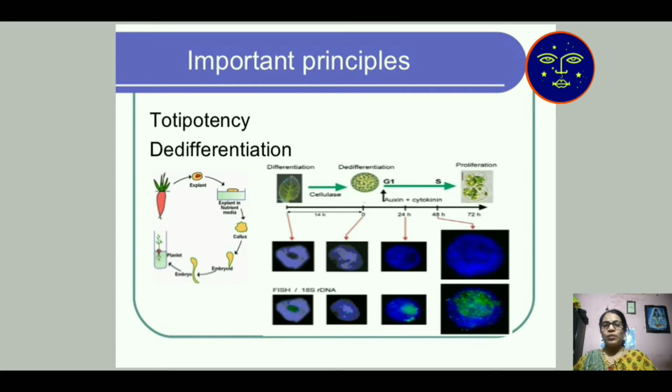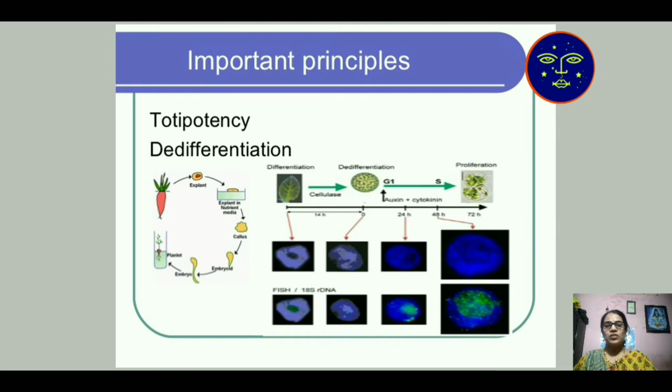For example, an explant is taken, then from that explant some white patches or mass is developed, known as callus. After callus, the embryo. There are two types of cells present in a seed. One is the embryo, which gives the future plant, and the endosperm, which nourishes or gives nutrition to the embryo.